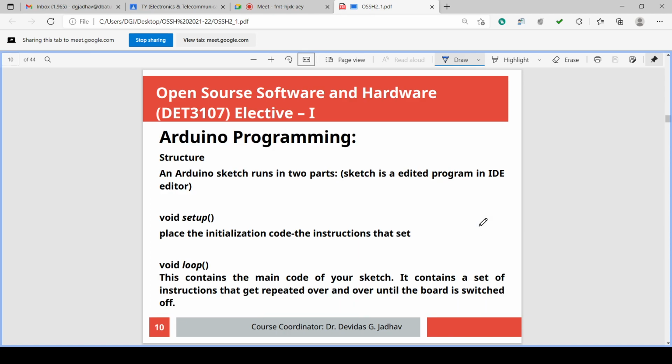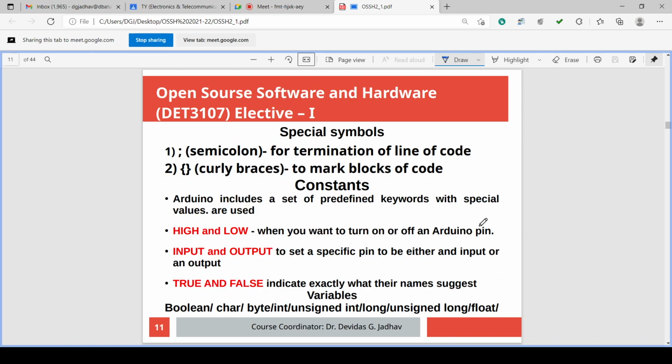So let us go for the Arduino programming. We have void setup and void loop. Then we have semicolon and curly braces, which terminate statements and mark blocks of the code. Then there are some predefined keywords and special values: HIGH, LOW, INPUT, OUTPUT, true, false.